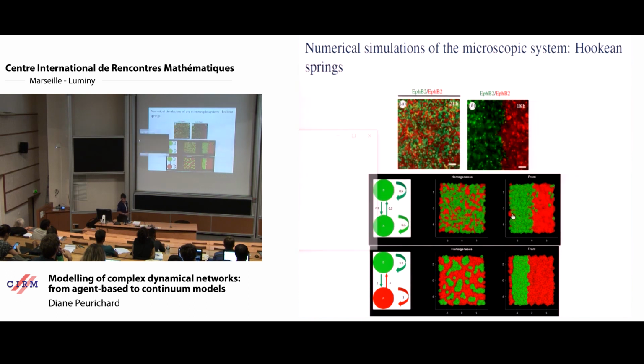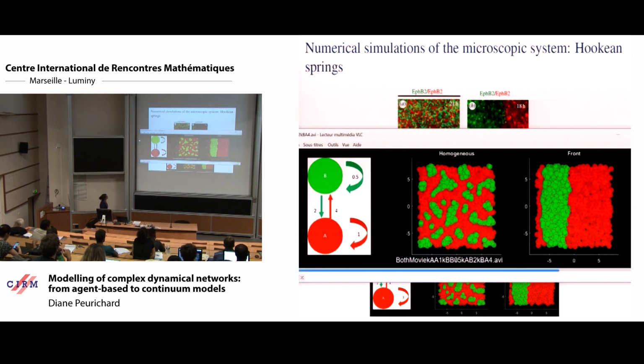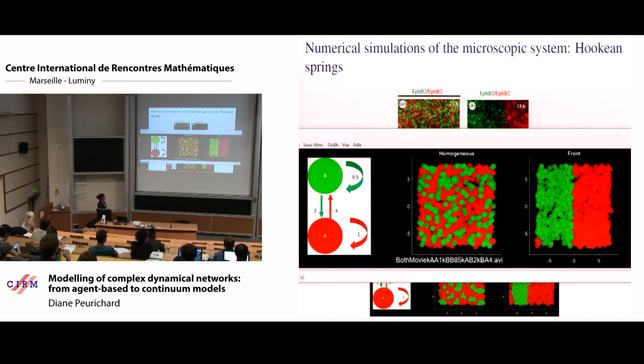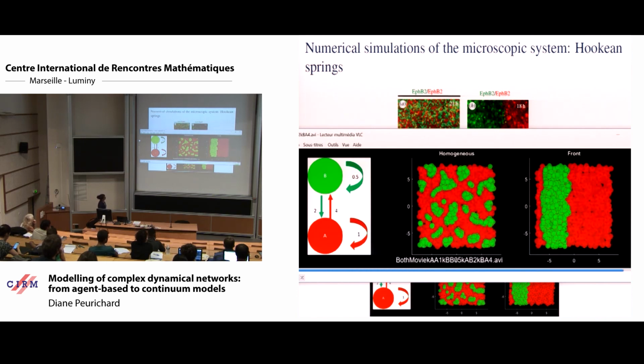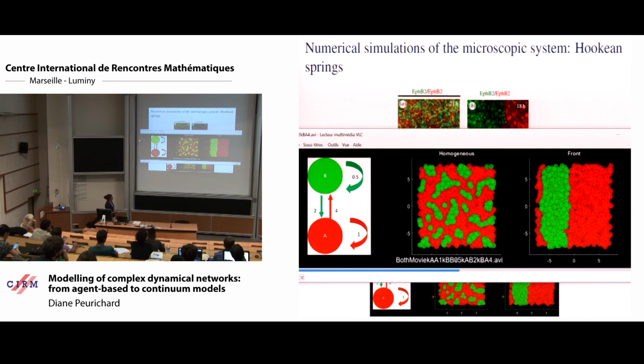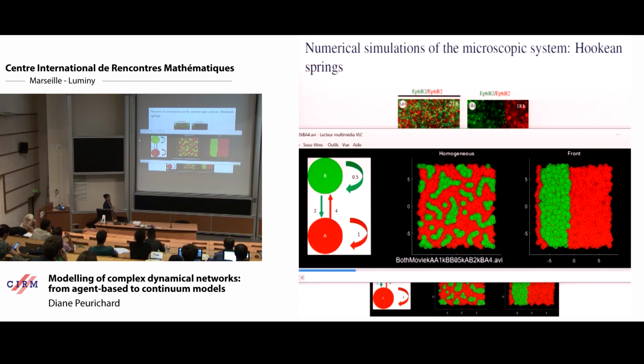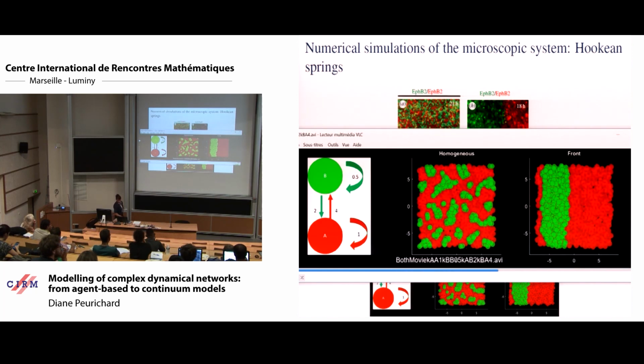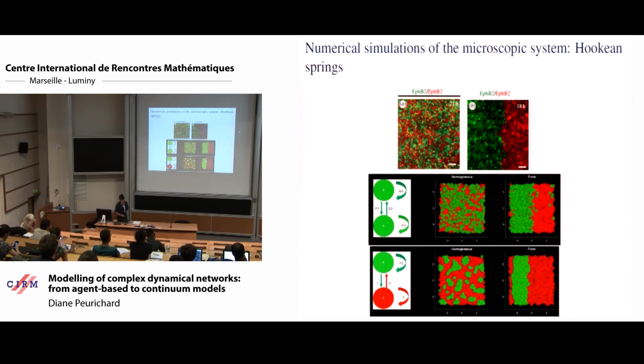But in this situation, it's quite the reverse. You have the family A, in red here, that repulses each other more than the family B does, and also repulses the family B way stronger than the family B repulses the family A. With these two types of system, starting from a random initial condition, you have aggregated patterns of green cells that are compressed by the red cells. When you look at the front, you observe a compression of the green family by the red family. And this is actually what the biologists also observed in their model.